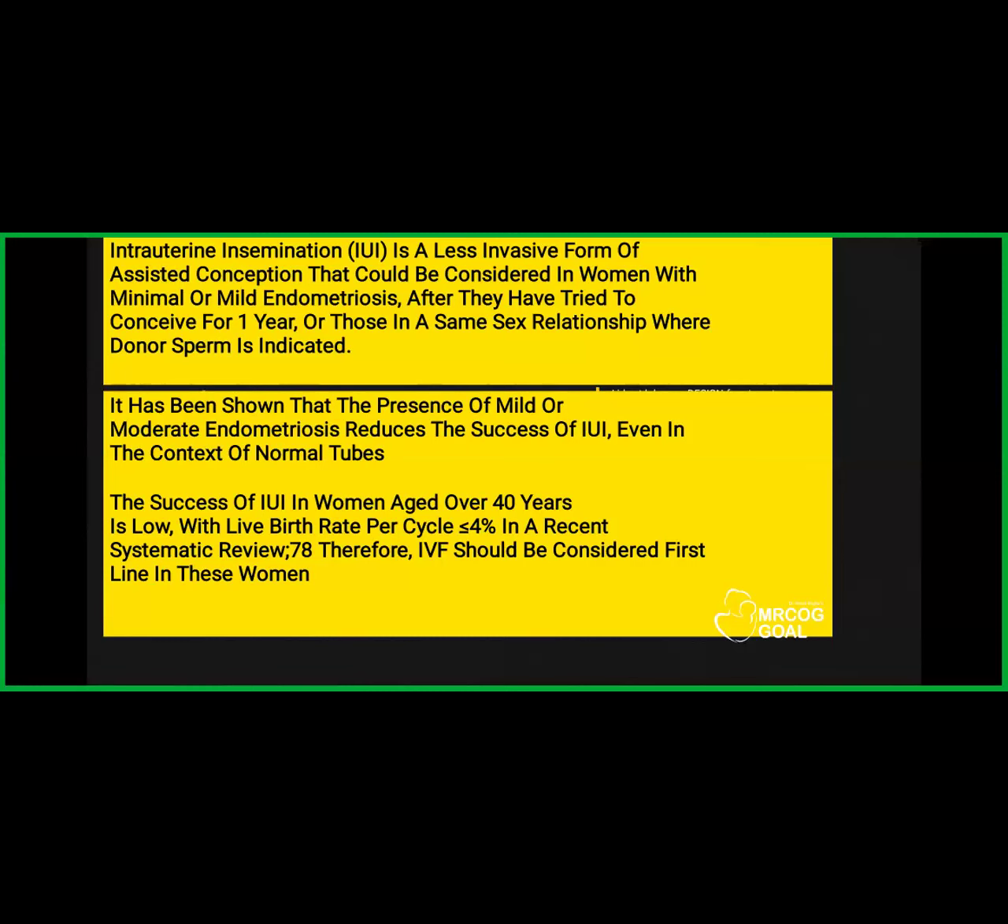It has been shown that the presence of mild or moderate endometriosis reduces the success of IUI even in the context of normal tubes. So even if the patient has normal tubes and has ovarian endometriosis, it is going to affect the success rate. So beforehand, you have to counsel the patient regarding that. The success of IUI in women more than 40 years is low, because the live birth rate per cycle is itself less than 4%. IVF should be considered for patients who are more than 40 years of age and having endometriosis.